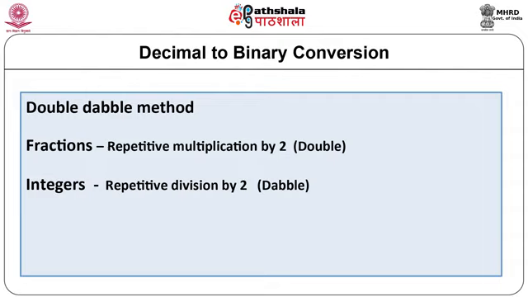A popular way to convert a decimal number is the double method. For integers, the decimal number is divided by 2 repetitively, writing down the remainder after each division. The process stops when the quotient becomes 0. The remainders are taken in reverse order to form the binary number. For fractions, the decimal number is multiplied by 2 and the carry is recorded in the integer position. The carries are taken in the downwards direction, from top to bottom. The process is stopped either after getting the fractional product as 0 or after getting 6 binary digits.